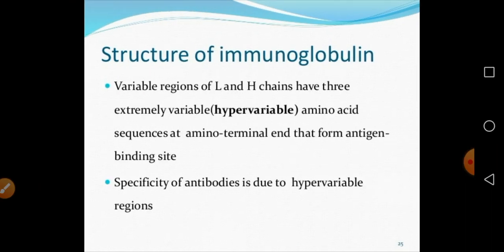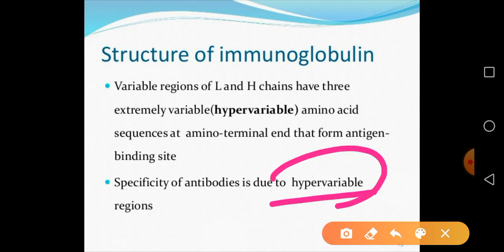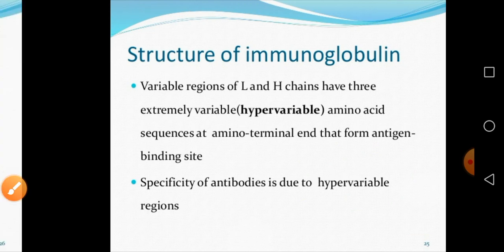So the variable region, on the L and H chains, has 3 extremely variable regions, which are called the hypervariable regions. This is a sequence at the amino terminal end that forms the antigen binding site. So in a variable region there is one site which is called the hypervariable region. The specificity of the antibody is due to the hypervariable region. That specific reaction is because of the hypervariable region which is present in a variable domain.